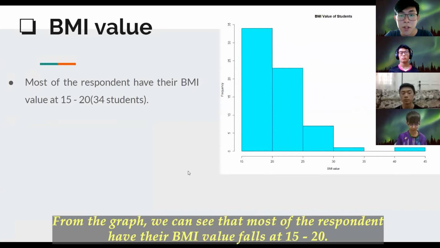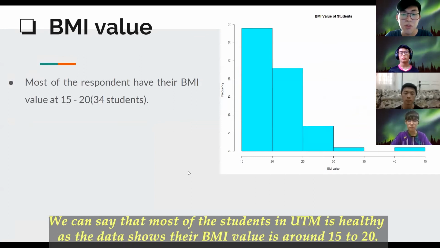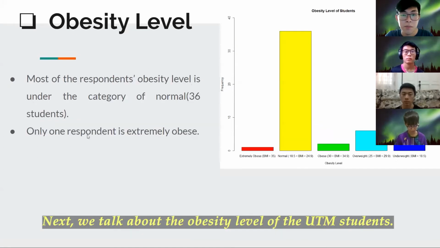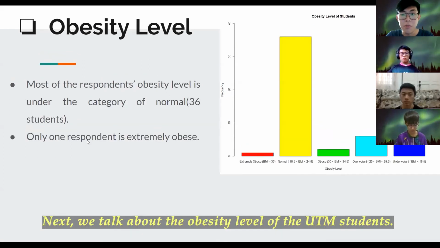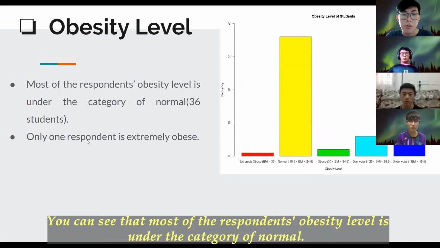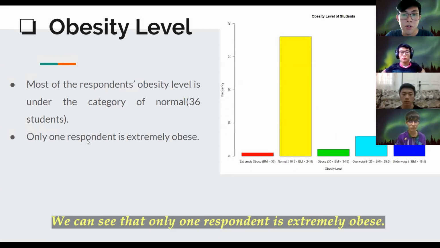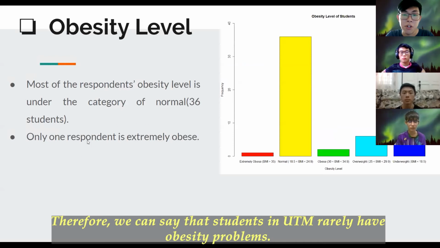From the graph, we can see that most of the respondents have their BMI value falling at 15 to 20. You can say that most of the students in UTM are healthy, as the data shows their BMI value is around 15 to 20. Next, we talk about the obesity level of the UTM students. You can see that most of the respondents' obesity level is under the category of normal. We can see that only one respondent is extremely obese. Therefore, we can say that students in UTM rarely have obesity problems.